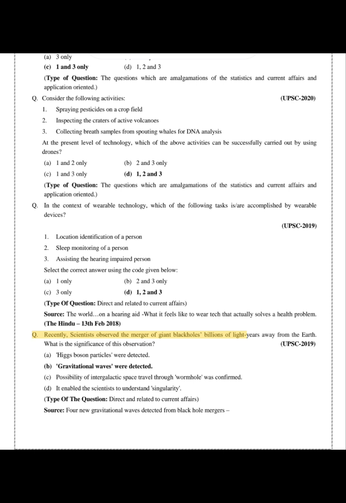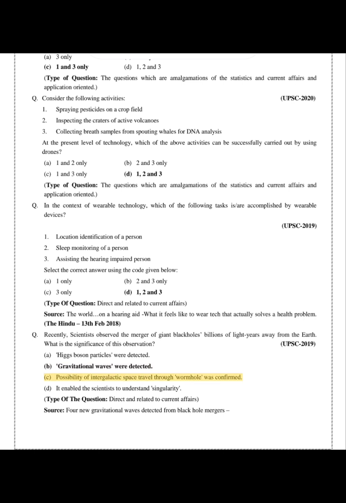Q. Recently, scientists observed the merger of giant black holes billions of light years away from the Earth. What is the significance of this observation? UPSC 2019. A. Higgs boson particles were detected. B. Gravitational waves were detected.